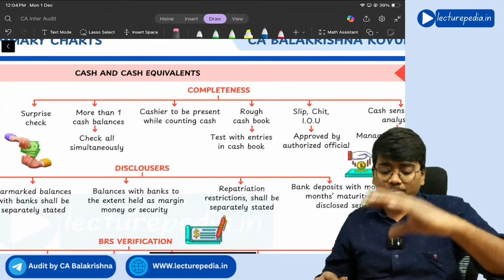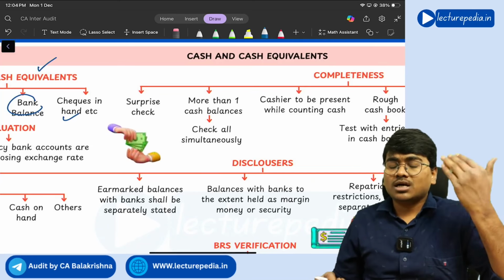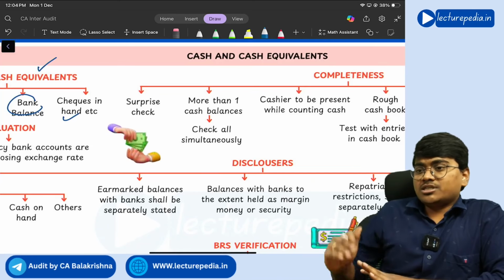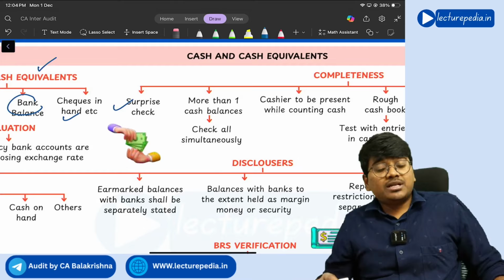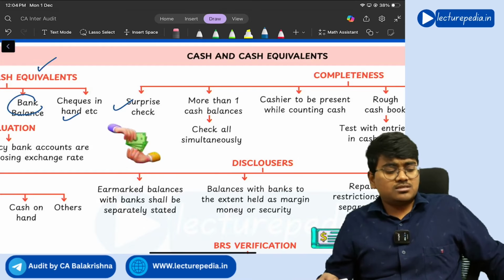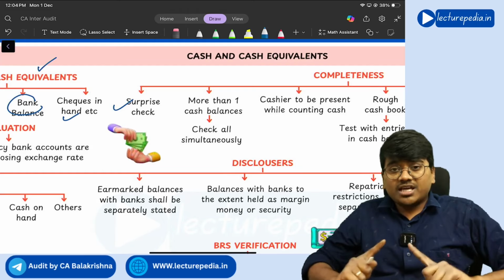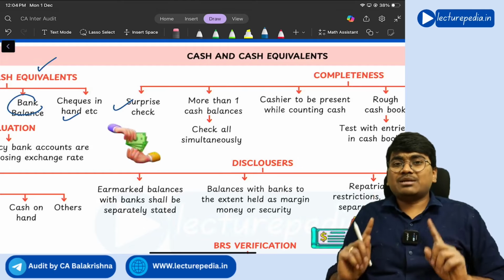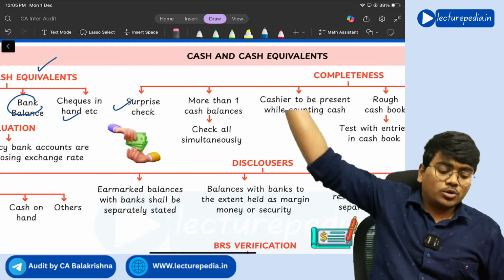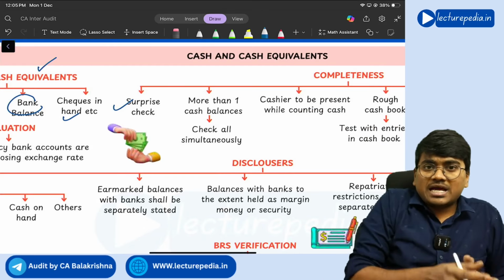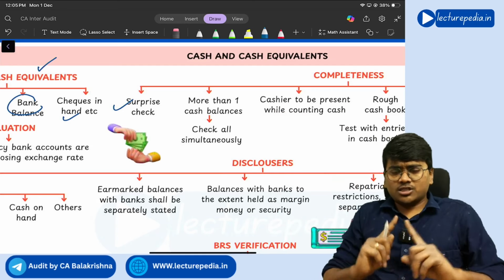So with respect to checking completeness of these cash and cash equivalents, what procedures will you perform? First of all, you need to conduct a surprise check. So without giving any information, you need to visit the company and check the cash and cash equivalent balance. Next, if the company is having more than one cash balance, that is, each branch is having a cash balance and cash balances are there in separate locations, then the verification of cash balance in all the locations should be done simultaneously, because otherwise there is a possibility that the company will bring the cash that is present in another location to here, and it will show as cash. The same cash it will take to some other location and show as cash there also. So to avoid that, verification of cash in all the locations should be done